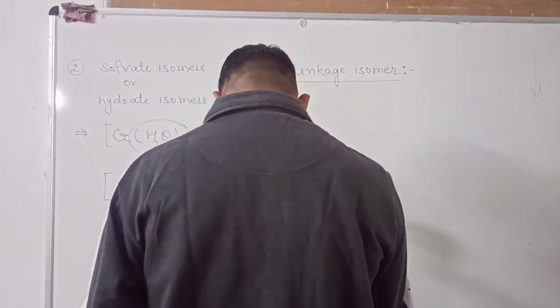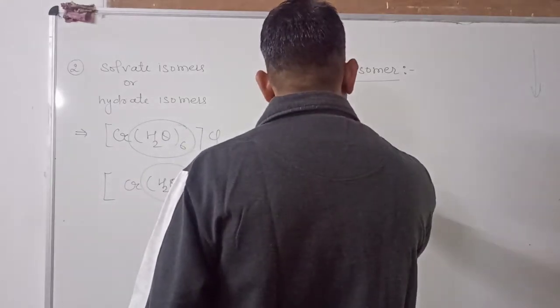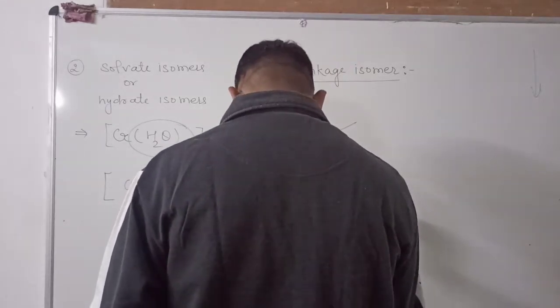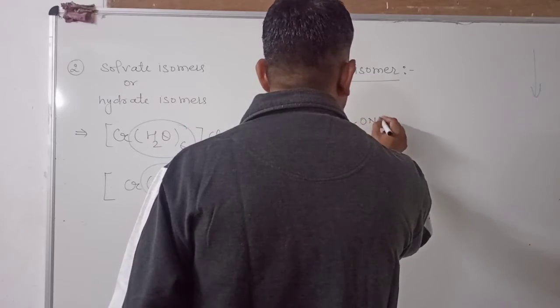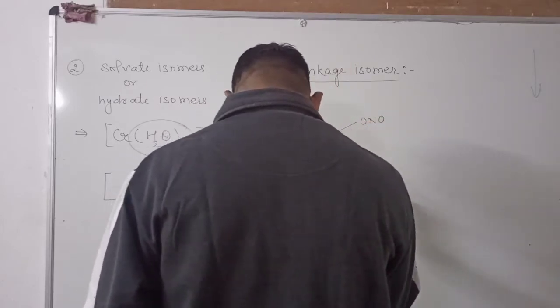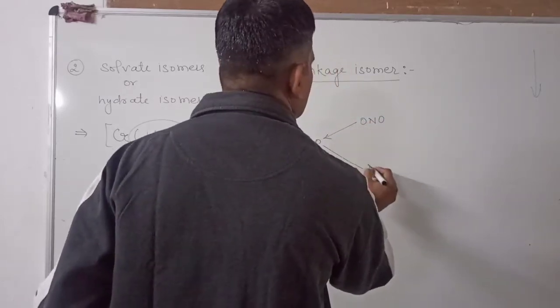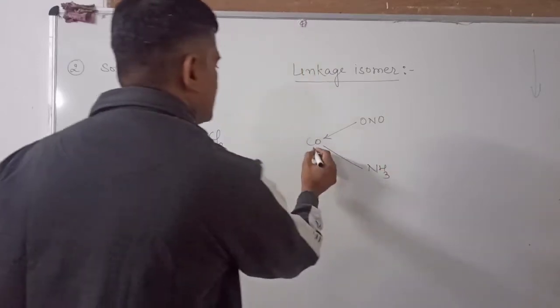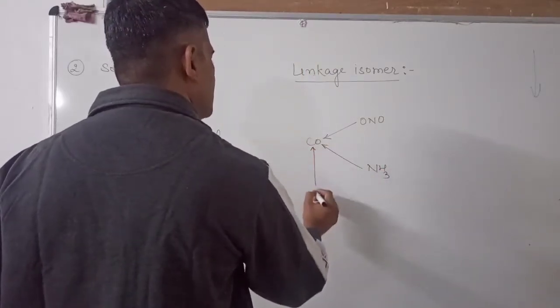Now we will take examples of ambident ligands. This is the example of linkage isomerism.